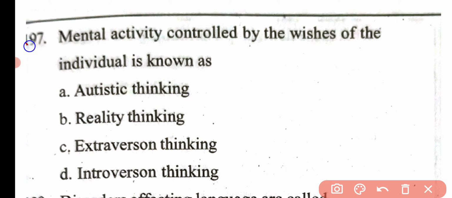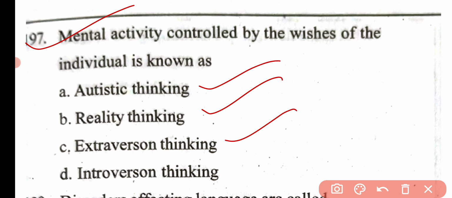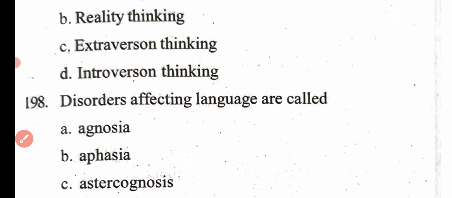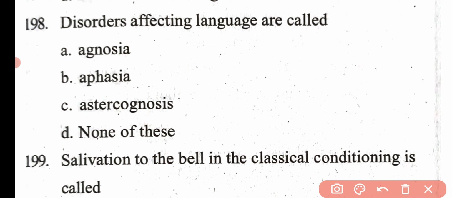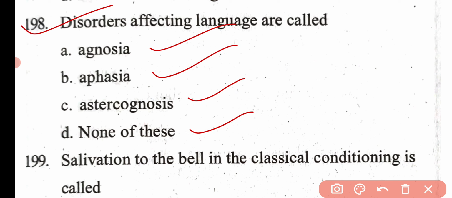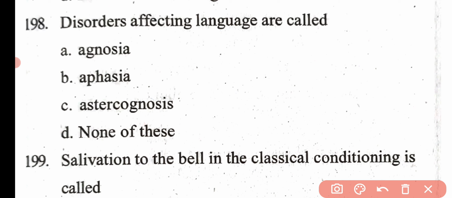Then the next question is, mental activity controlled by the wishes of the individual is known as autistic thinking, reality thinking, extraversion thinking and introversion thinking. Here the correct answer is option A, that is autistic thinking. Then the next question is, disorders affecting language are called agnosia, aphasia, astereognosis and none of these. Here the correct answer is option B, that is aphasia.